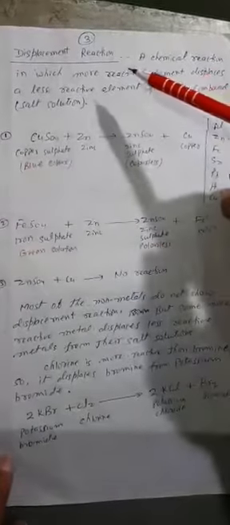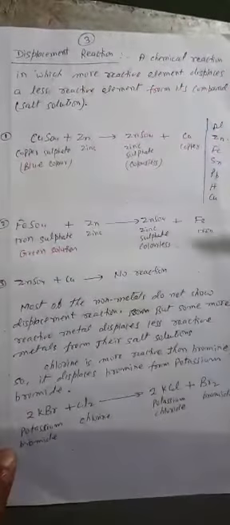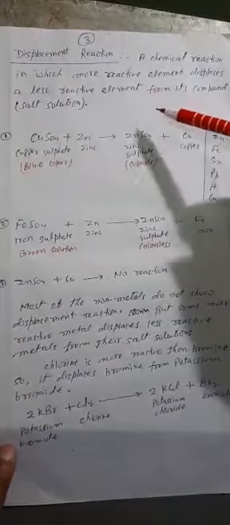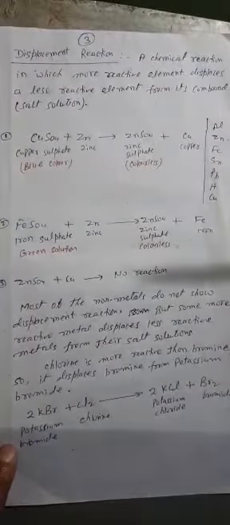Now we have to revise what is a displacement reaction. First, this is the definition. A chemical reaction in which a more reactive metal or more reactive element displaces a less reactive element from its compound or from its salt solution, that reaction is known as a displacement reaction. It will be clear from the discussion of the example.